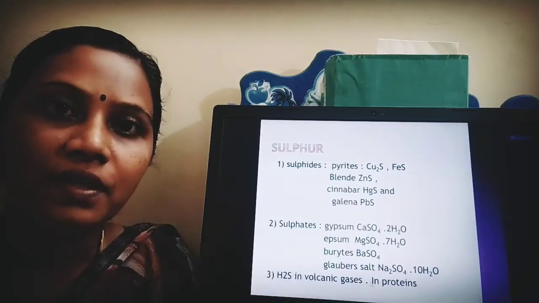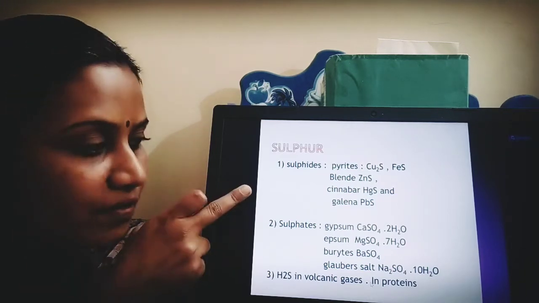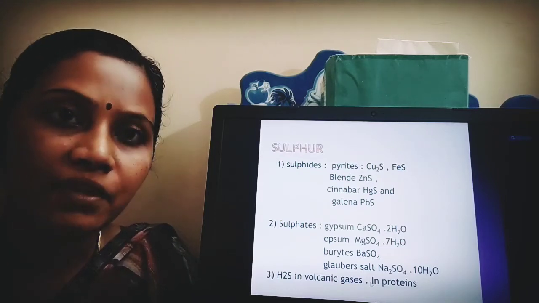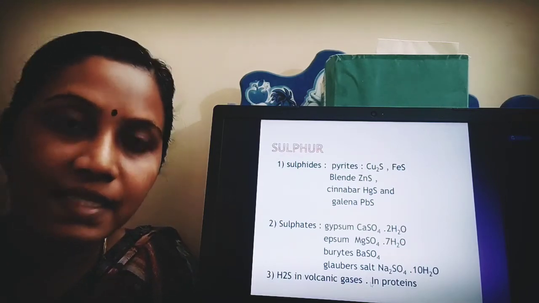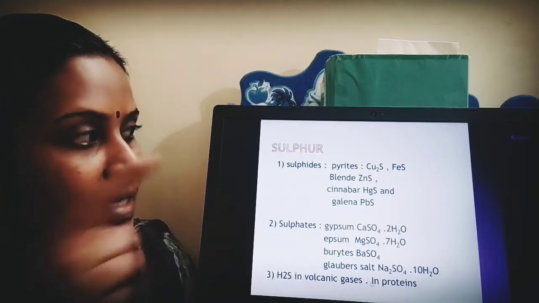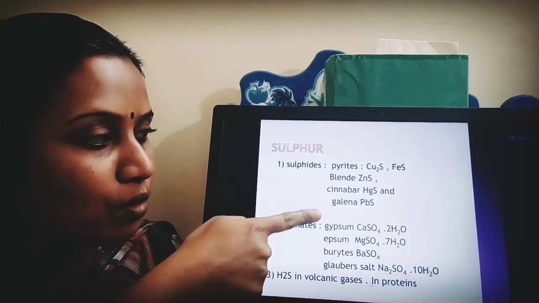Your sulfur in nature occurs in two forms. One is in the form of sulfide and another in the form of sulfates. So we will first see how it exists as sulfides. Sulfide will be in four forms, that is in the form of pyrites, in the form of blend, in the form of cinnabar, in the form of galena.